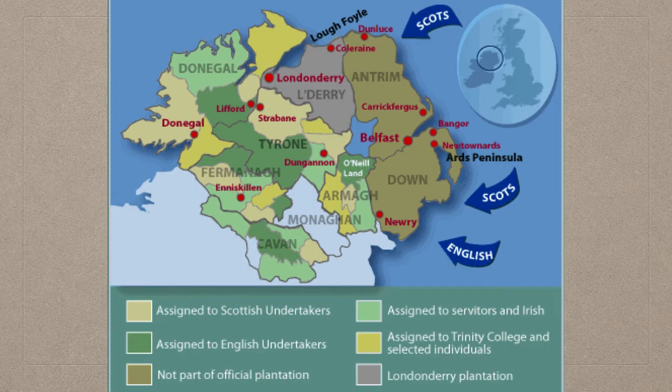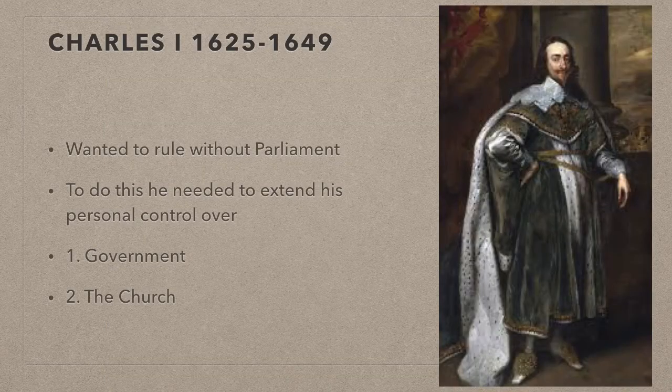As we saw in the last video, the English had learned their lessons from previous plantations and carried out a successful plantation in Ulster. The king who ordered that plantation, James I, died in 1625 and he was replaced by his son, King Charles I. Now, Charles admired the power of the King of France and the Holy Roman Emperor, and he wanted to rule without having to ask Parliament for permission to do things.